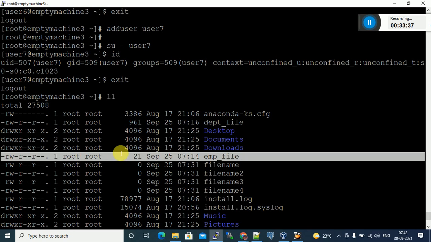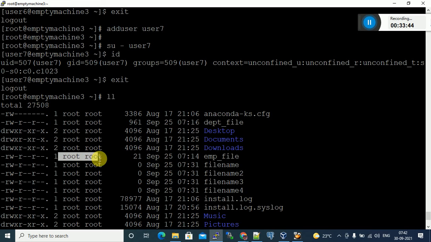First or second, which is the owner? There is root in two places. Which one is the owner, which one is the group? The first one is the owner, owner or user, both are the same. The second one is the group.